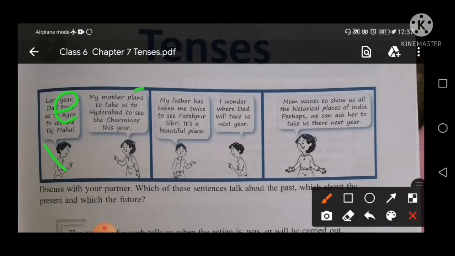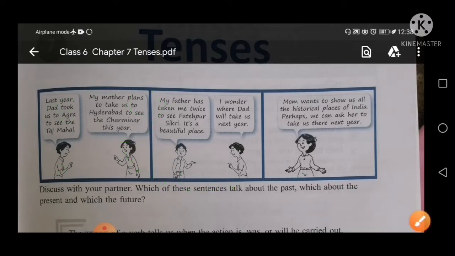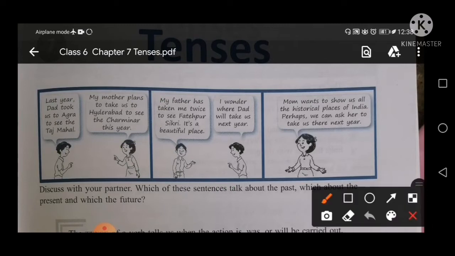My mother plans. According to the rules, in this sentence my mother is a singular subject. So we use here verb with s or es. So this is for present. And next, my father has taken me twice to see Fatehpur Sikri. It is a beautiful place. Also present perfect tense. I wonder where Dad will is used here. So this is for future tense. Next, verb with s means present tense. Okay.